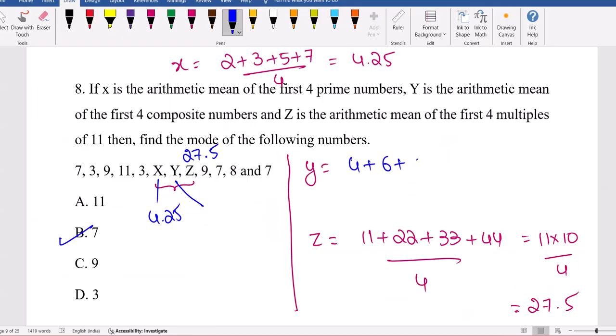Anyhow, 4, 6, 8, 9 divided by 4 won't give any of these existing numbers. So doing all this is a waste of time for us as of now, because this will give 6.75. So Y is 6.75, this is not helping anyhow. So the mode is the most frequently occurring, which is nothing but 7. Here they added some new points, but that's not disturbing our answer. Among XYZ, only if two 9s came, or two 3s occurred, the things would change.